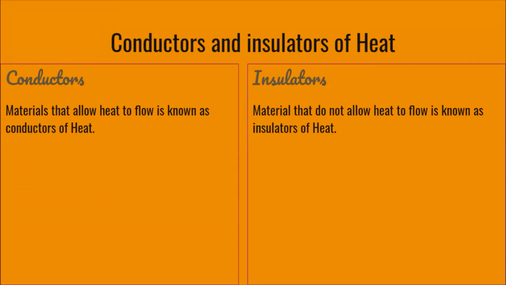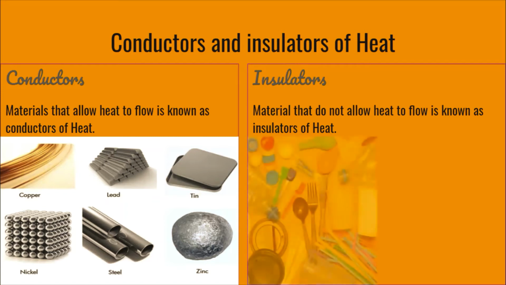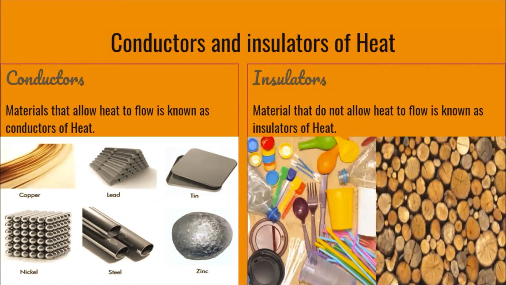Now let's see some examples for conductors of heat. Most of the metals are conductors of heat, like copper, lead, tin, nickel, steel, zinc are all conductors of heat. And silver is the best conductor of heat. But we don't use it very often because it is expensive. Instead, we use copper. Now, some examples for insulators are plastic, wood, air and water.